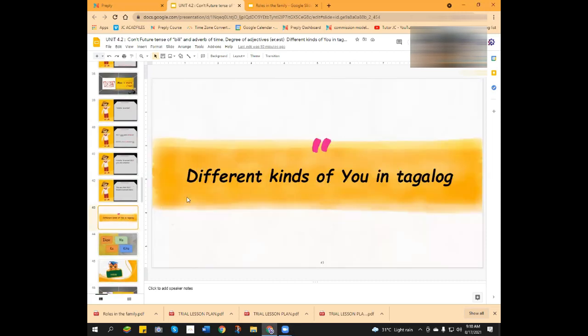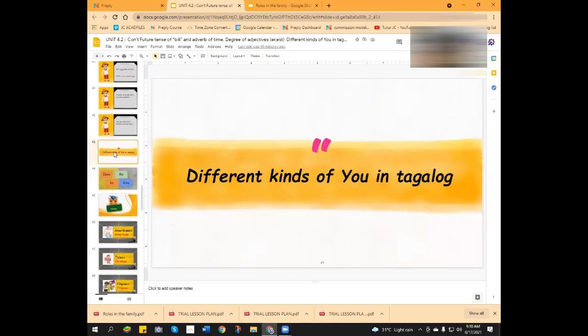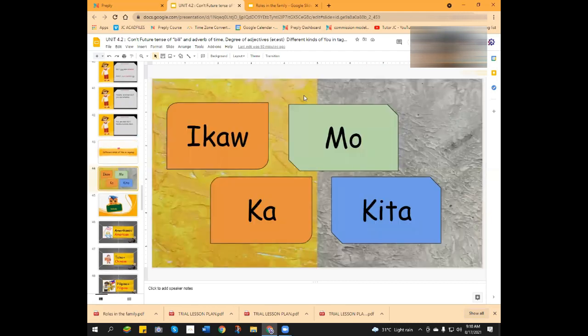So, different kinds of you naman. Okay? In different kinds of you, there are actually four. But today, we are going to tackle only two of them. Okay, maybe we save this for our next lesson. So, let's talk about the lesson.